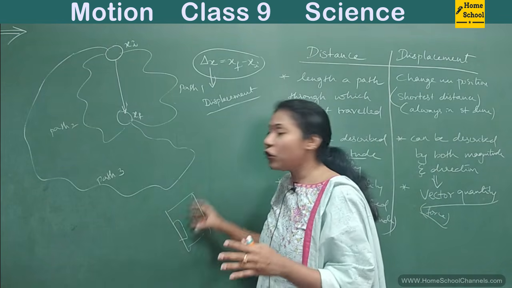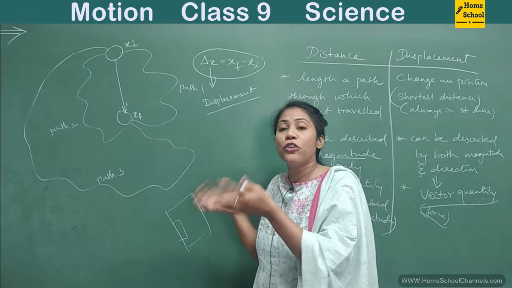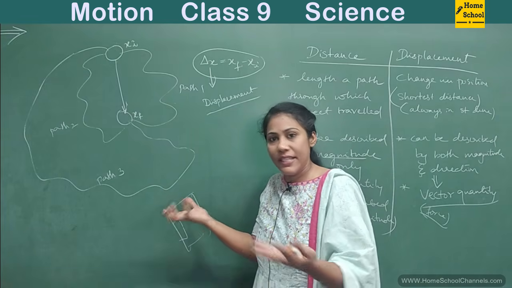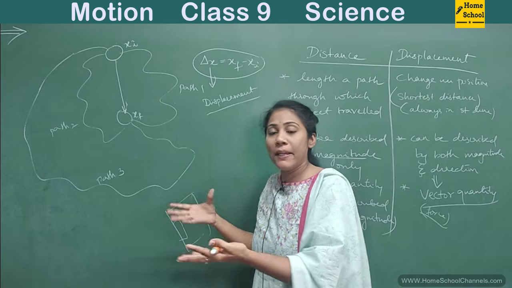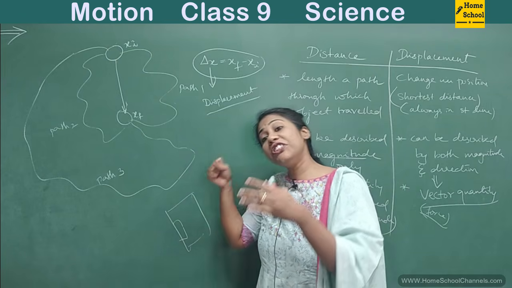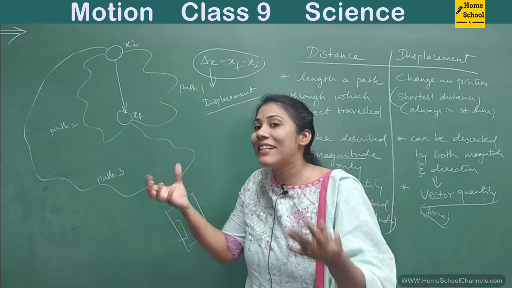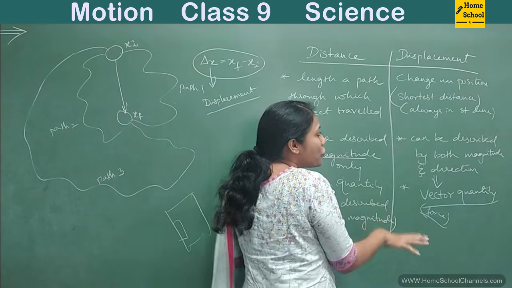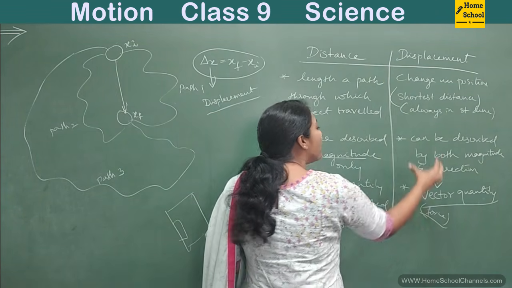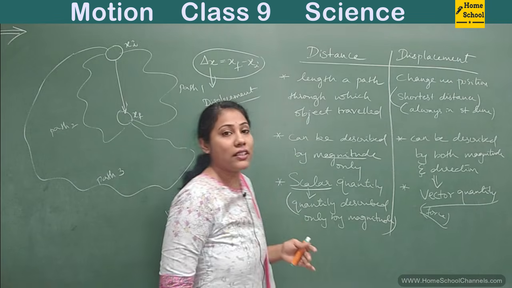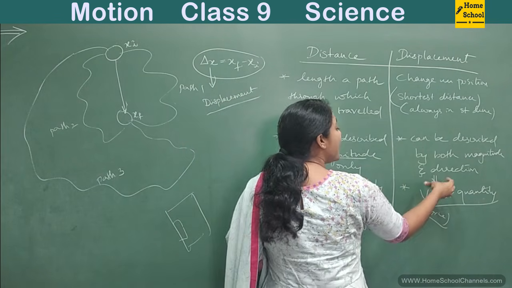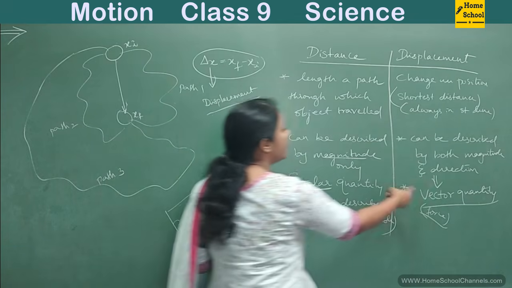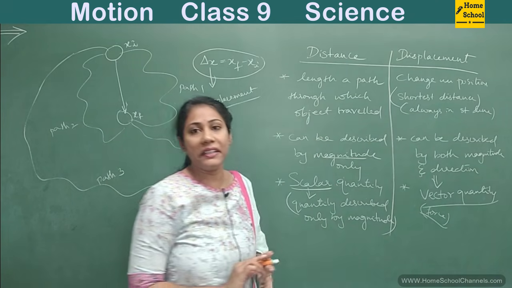Whenever you are applying force on something, how much force is the magnitude. Magnitude is amount. How much force you are applying is important, and in which direction you are applying is also important, right? So displacement is something like force. It has both magnitude and direction. That is why displacement is considered a vector quantity. This point of difference is very, very important, guys.